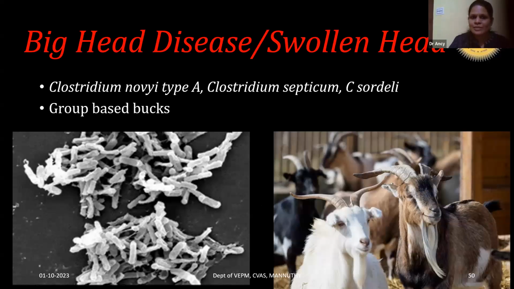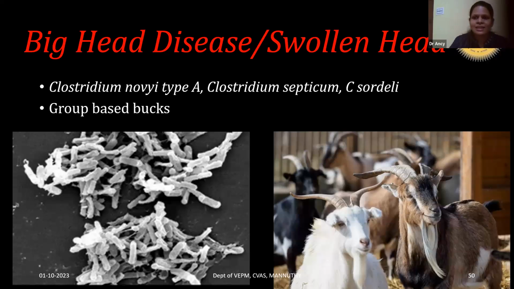Now I'm going to discuss some other Clostridial diseases which are not very common in goats, comparatively less in goats compared to sheep or cattle. The first one is big head disease, also called swollen head disease, that is caused by Clostridium novyi, mainly Clostridium novyi type A, but Clostridium septicum or Clostridium sordellii organisms have also been identified from these conditions.